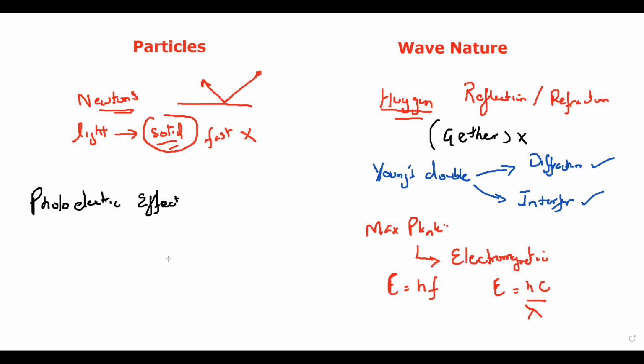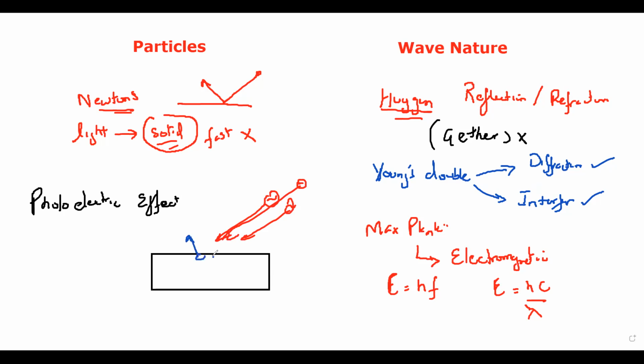It suggests that when light in the form of particles, in the form of photons, falls on the metal, if the energy of the photon is more than or equal to the work function, the electrons at the metal surface absorb energy and go out. This phenomenon is called the photoelectric effect, and it can only be explained by particle nature. Wave nature cannot explain this photoelectric effect. This was explained by Einstein, and he was awarded a Nobel Prize for it.